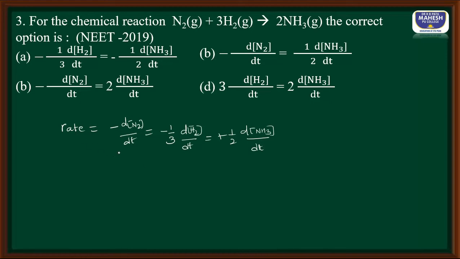Now let us compare this. In the first case, minus 1 by 3 dH2 by dt we have, and next in the case of ammonia also we have minus, hence this can't be the correct answer. In the case of option B, minus dN2 by dt we have, that is equal to 1 by 2 change in molar concentration of ammonia by dt. So this is going to be the correct one, hence the correct answer is option B.